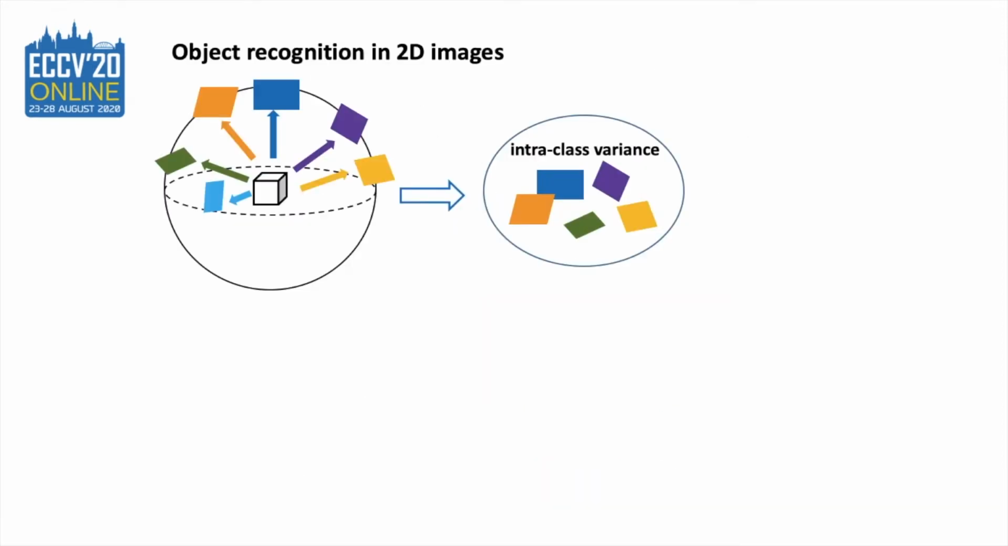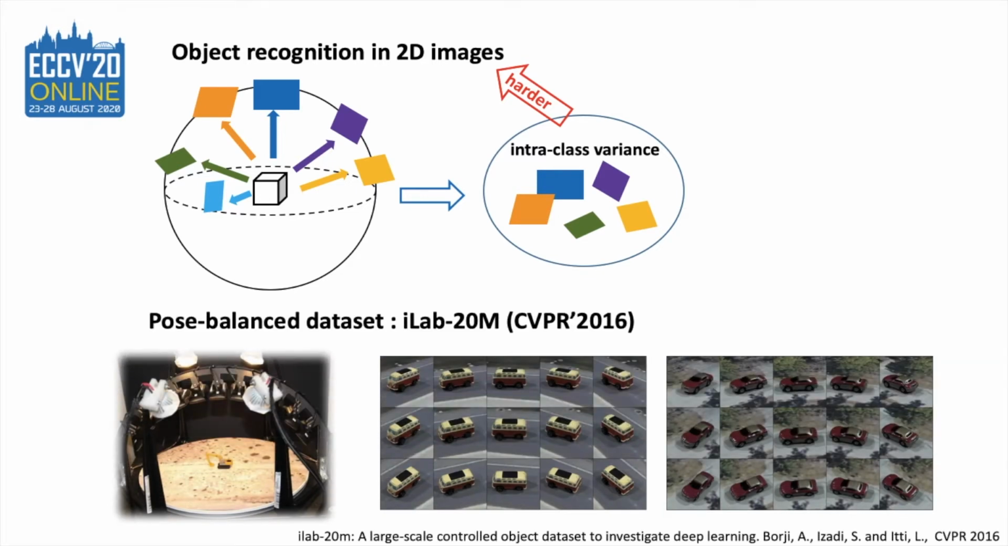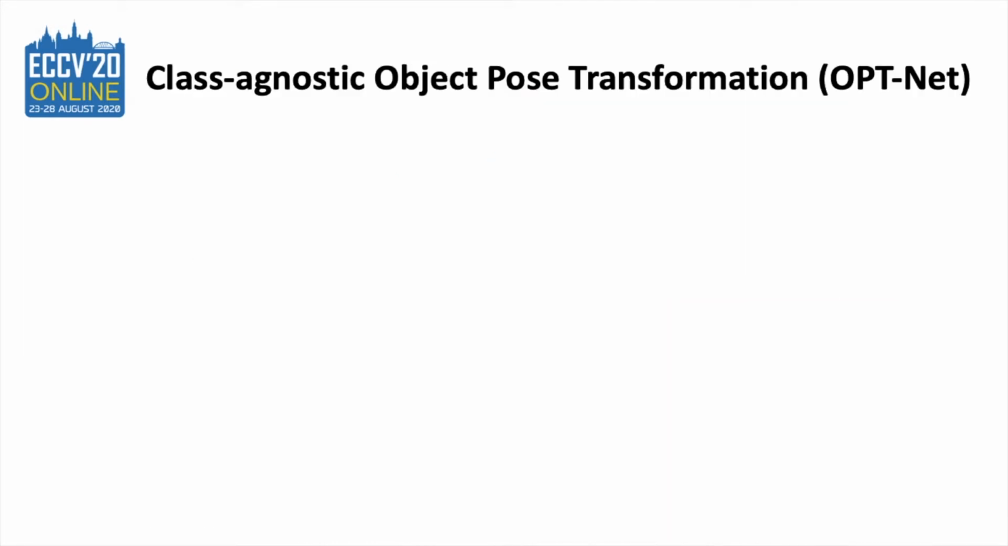Object pose increases intra-class variance, which makes 2D object recognition harder. To render a classifier robust to pose variance, a common method is collecting all poses of the object and creating a pose-balanced dataset. However, it is hard and expensive. Here, we propose a different approach.